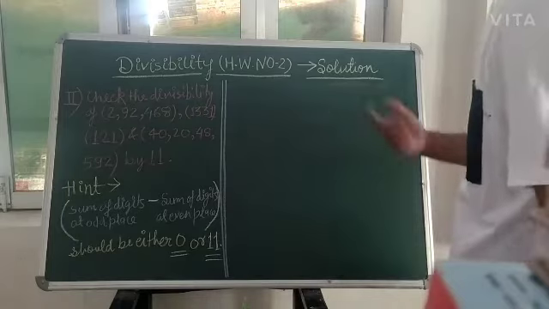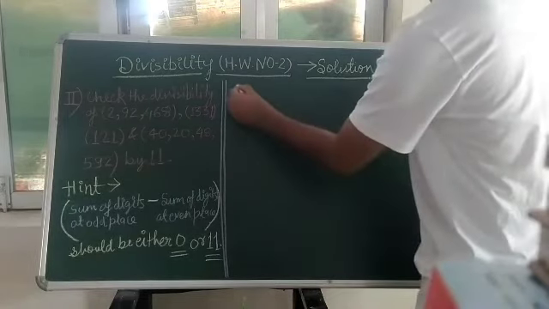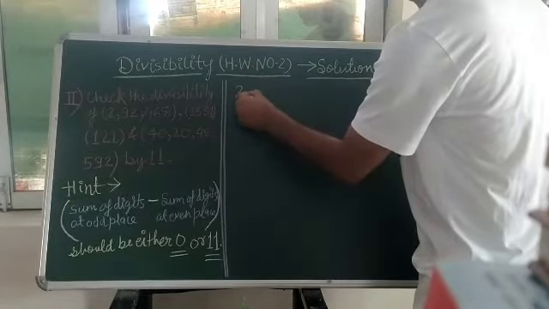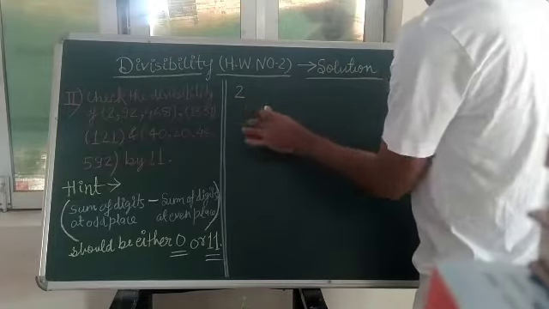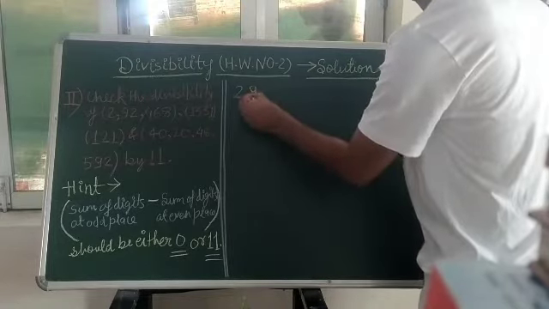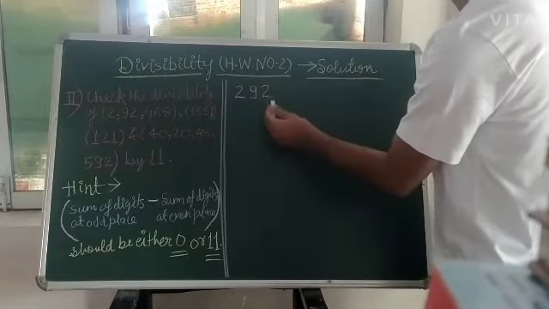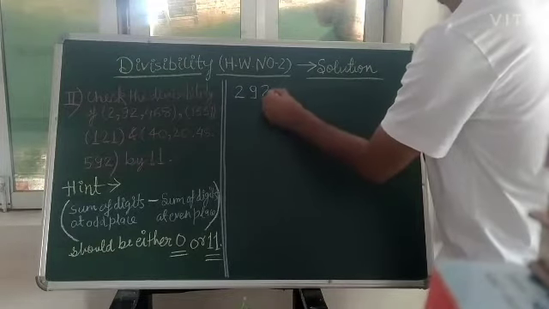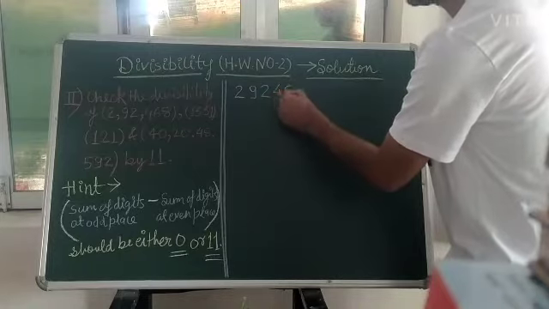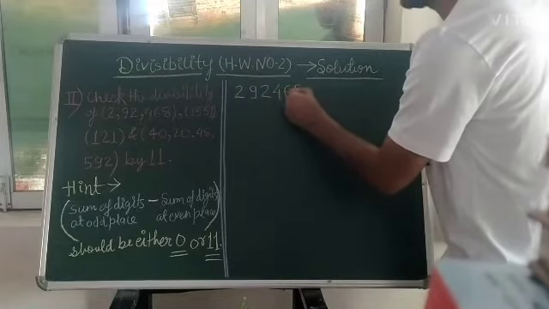So consider the first number, which is 2, 9, 2, 4, 6 and 8.